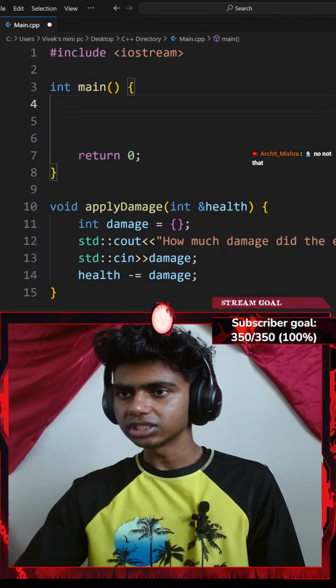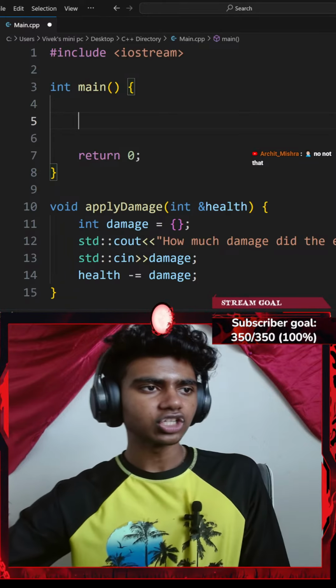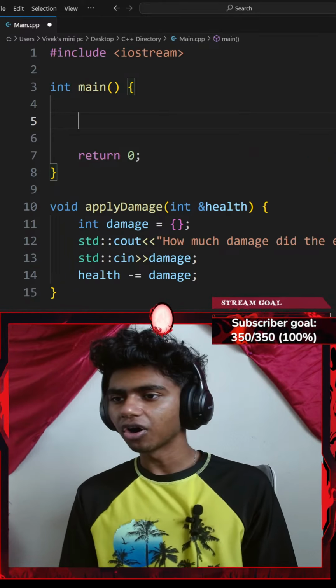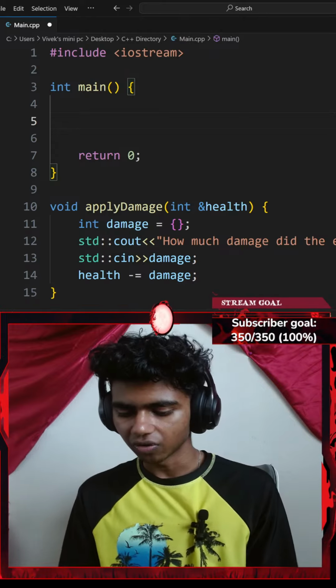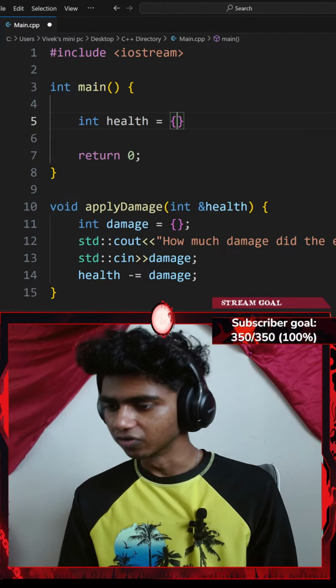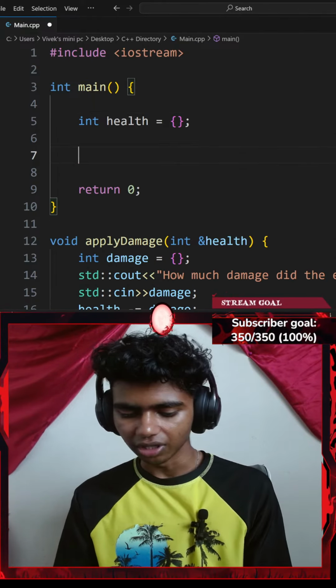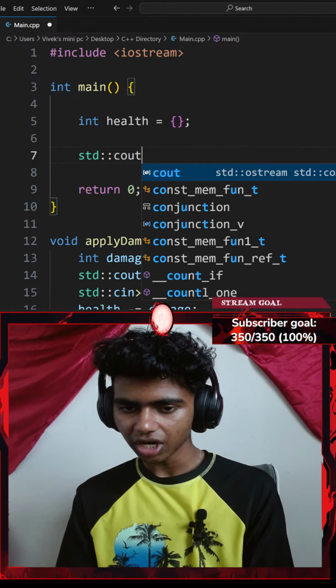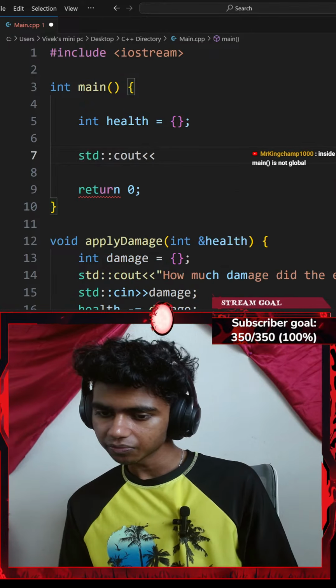Okay, let's see. Inside of my integer main function, I gotta ask the player for their health. So I could go with an integer health variable, which equals a pair of curly braces ending with a semicolon. And then let me add a standard console output with an insertion operator.